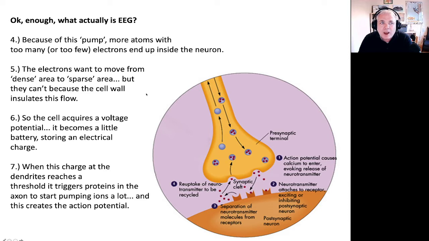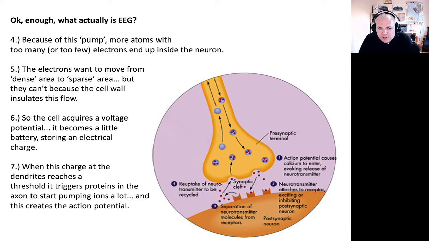Because of this pump, more atoms with too many or too few electrons end up inside of the neuron. The electrons want to move from dense areas to sparse areas, but they can't, because once they're inside of the cell, they can't pass back through the ion channel. The cell wall insulates the flow of ions across the cellular surface. So the cell acquires a voltage potential. It becomes a little battery storing an electrical charge.